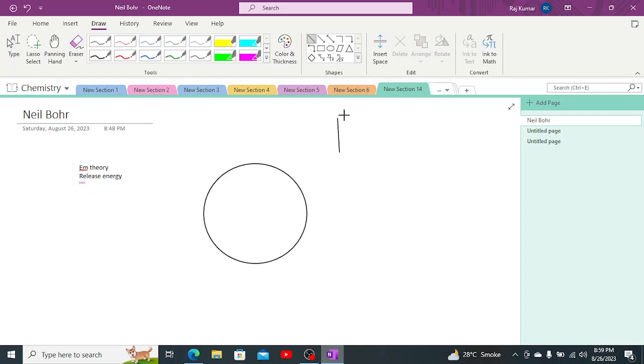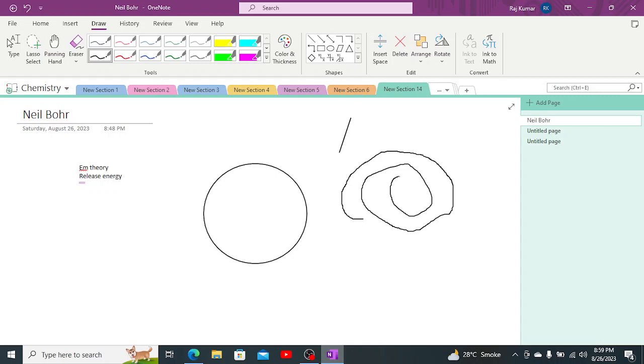Let me just draw it over here. This energy loss causes the electron to travel in a spiral orbit, and this model is known as the spiral model. This model, proposed by Maxwell's electromagnetic theory, is known as the spiral model, and the model proposed by Rutherford is known as the circular model.